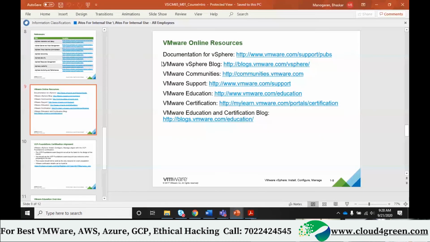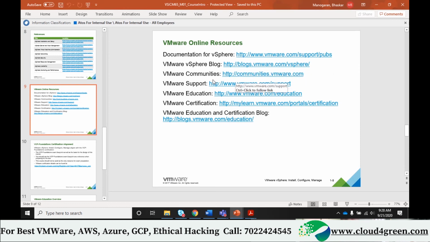Next one is blog. VMware vSphere blog. You know what I mean by blog, right? A blog is a small piece of information where they will brief about current occurrences. Example, I can create a blog on what is trending in India. I can create a blog on technical issues. I can create a blog on future technology, where you will not see more detailed information, but very short information. So similarly, VMware has got blogs.